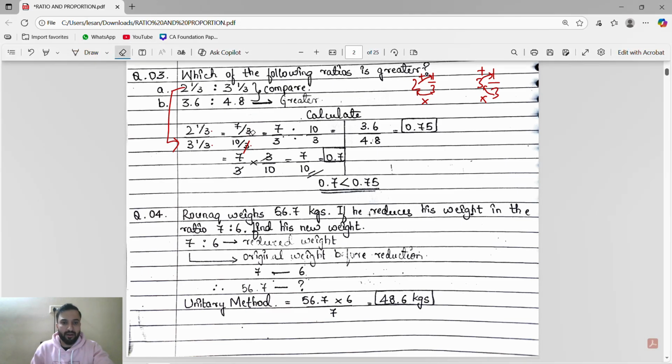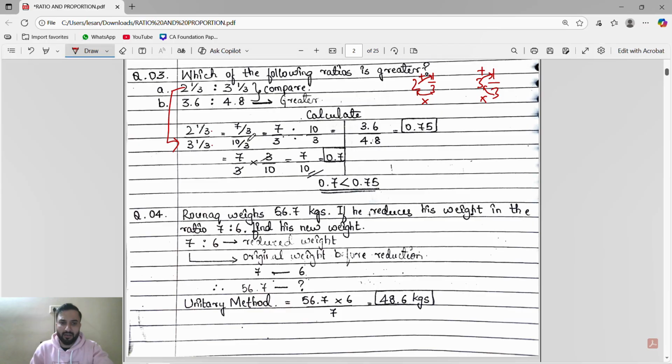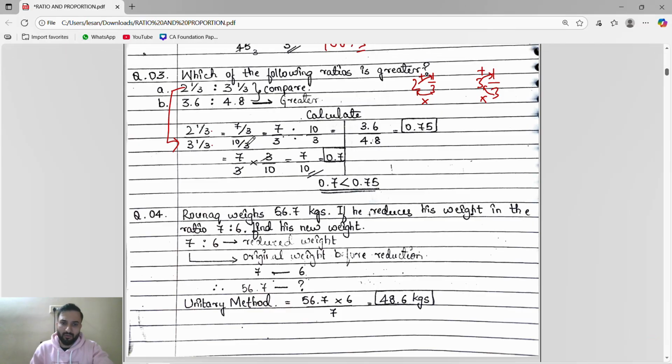Guys, we have to find which is greater, right? So it is 7 by 3, you divide with the calculator. 10 by 3, you divide with the calculator. Don't do all these gibberish things. Directly we have 2 1 by 3, 3 1 by 3. We will solve: 3 2s are 6 plus 1, 7 by 3, 3 3s are 9 plus 1, 10 by 3.